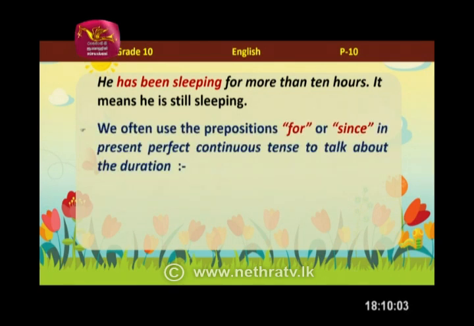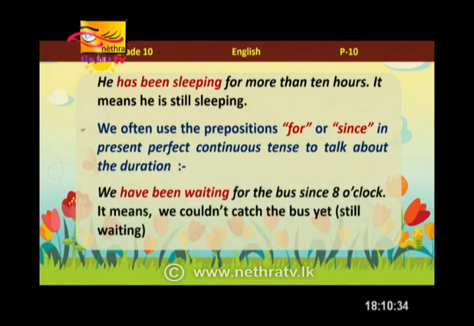Exactly. So, with that said, I want you to learn these two words: for and since. We often use the prepositions for or since in the present perfect continuous to talk about duration. When it comes to duration, that means the time period, we use for with a period of time. We use since with a point in time. For example, shall we read this one? We have been waiting for the bus since 8 o'clock. It means we couldn't catch the bus yet. We are still waiting.